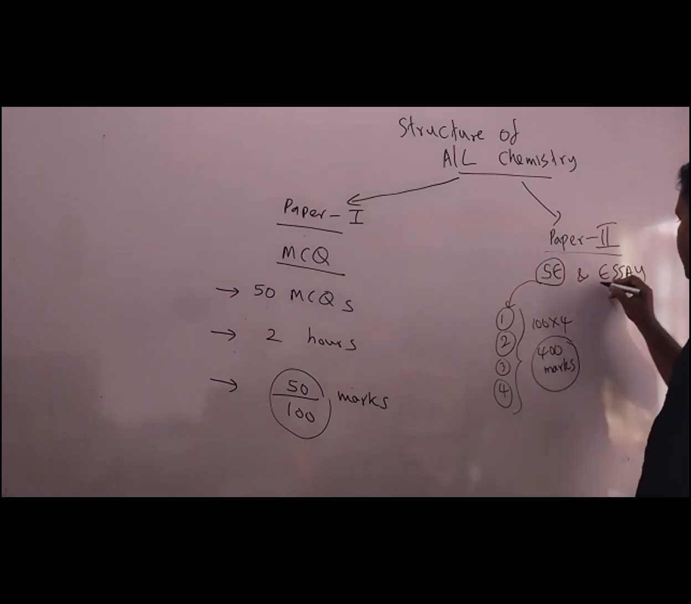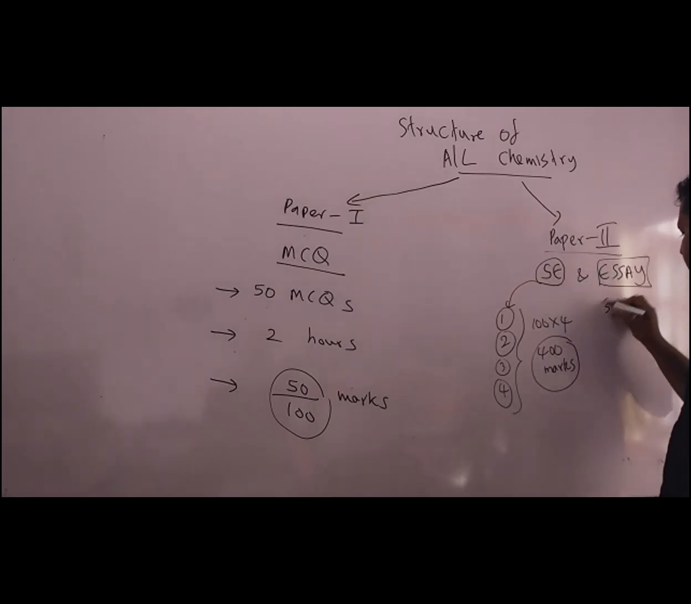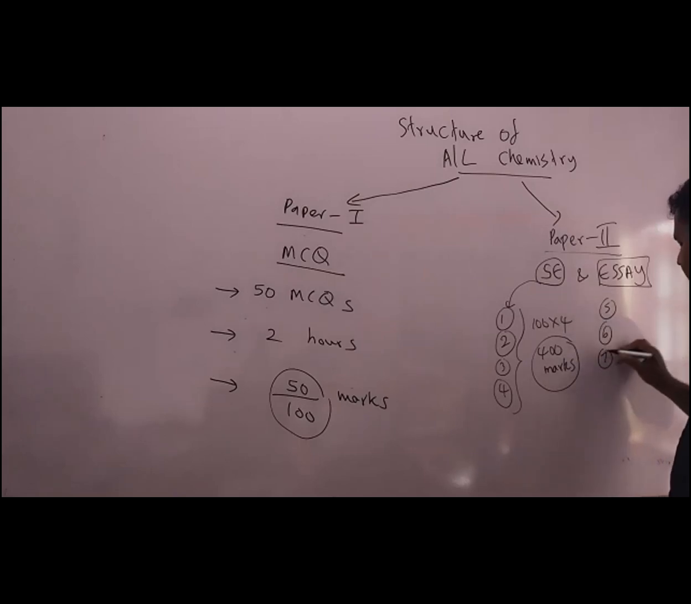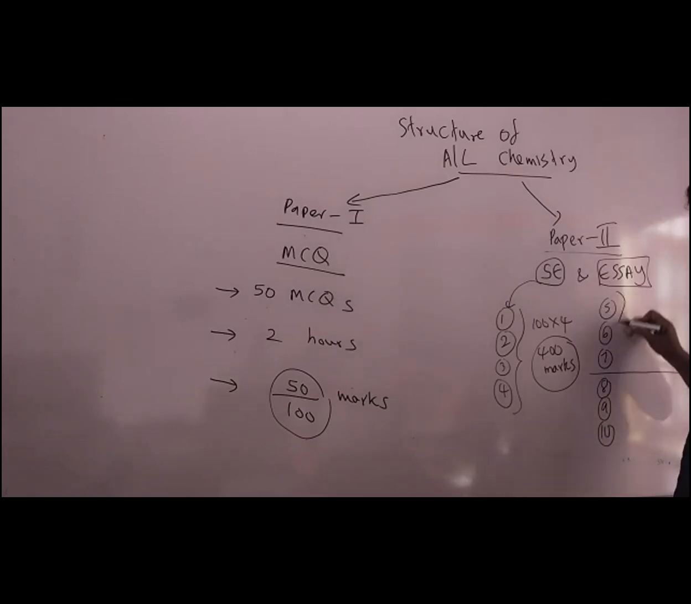Then in the essay paper, we have questions 5, 6, 7, 8, 9, 10. Out of 5 and 6, you have to do only 2 questions. For 8, 9, 10 also, you have to do only 2 questions. So 2 into 150, and again 2 into 150. Totally, you'll be getting 600 marks.